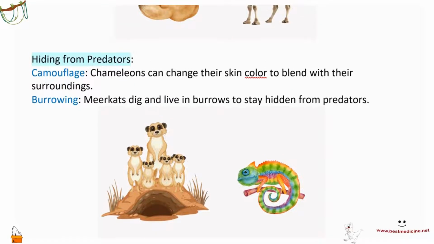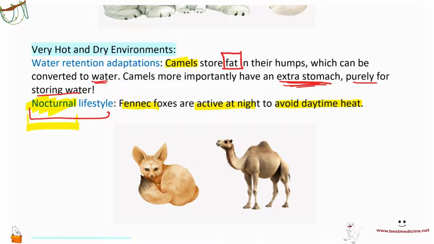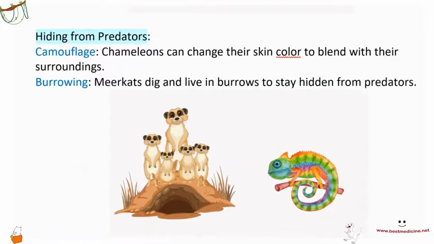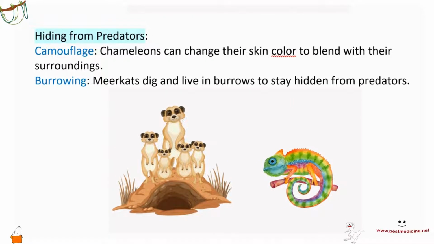Hiding from predators. You would also see some adaptations of very hot and dry environments in plants as well in a bit. Hiding from predators. Of course, you want to hide from predators if you're a prey. So camouflage is a good adaptation, right? For example, chameleons are able to change their skin color to blend with their surroundings and so on.